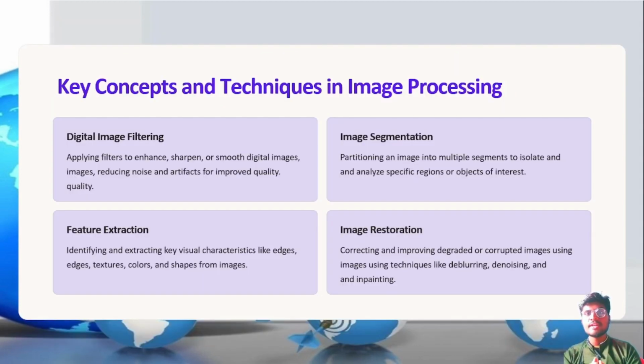Key concepts and techniques in image processing. Digital image filtering. Applying filtering to enhance, sharpen and smooth digital images, reducing noise and artifacts, improving the quality of the image. Image segmentation. Partition an image into multiple segments to isolate and enhance specific regions and objects of interest. And feature extraction and image resolution are there.